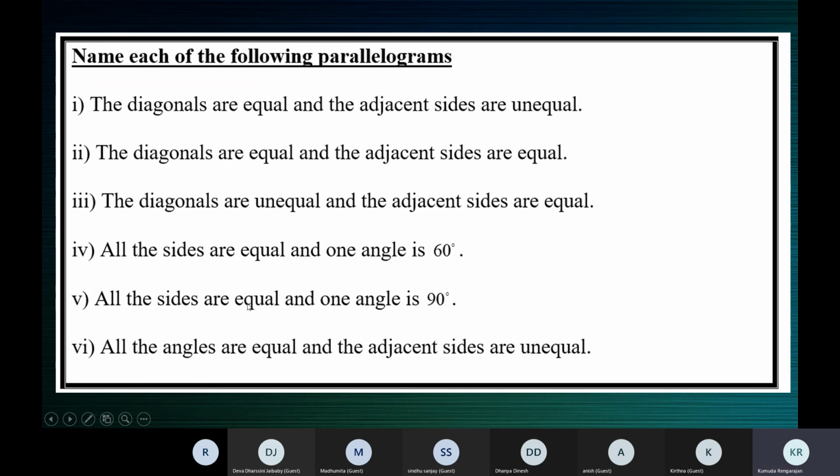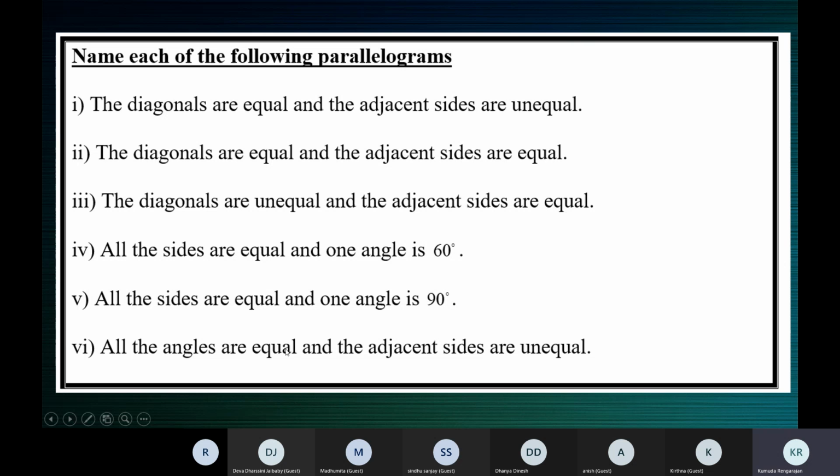The next one: all sides equal and one angle is 90 degrees. Then what is this? Square, ma'am. It's a square. All the sides are equal and one angle is 90 degrees. All sides equal can be a rhombus or a square, but it's given one angle is 90, which means it is a square.